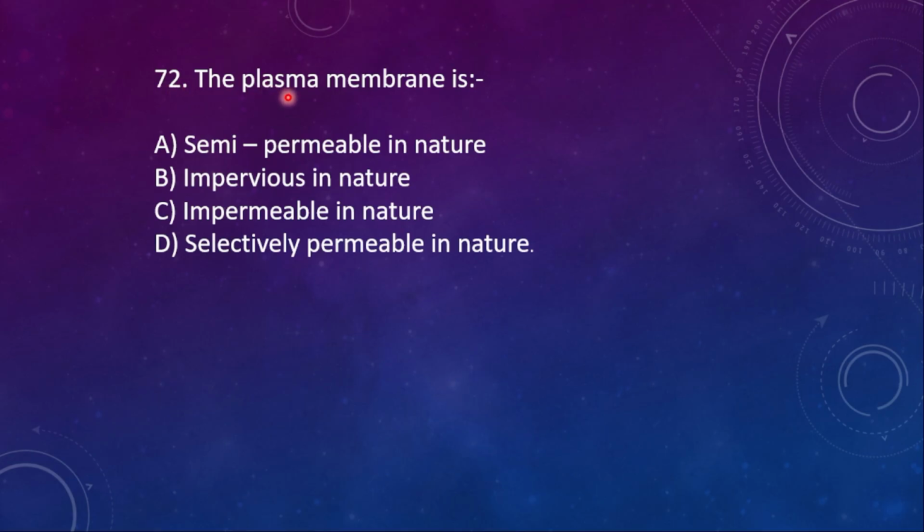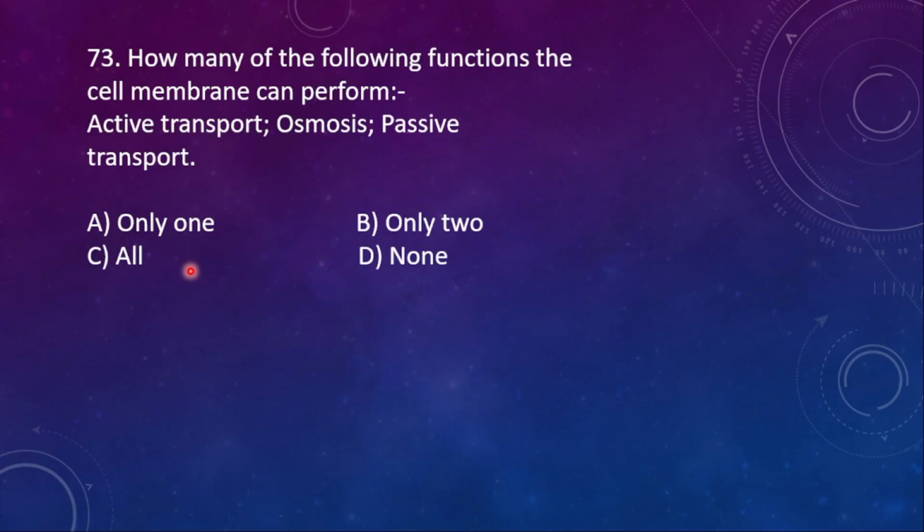72. The plasma membrane is option A, semi-permeable in nature. B, impervious in nature. C, impermeable in nature. D, selectively permeable in nature. So here the right option is selectively permeable in nature.